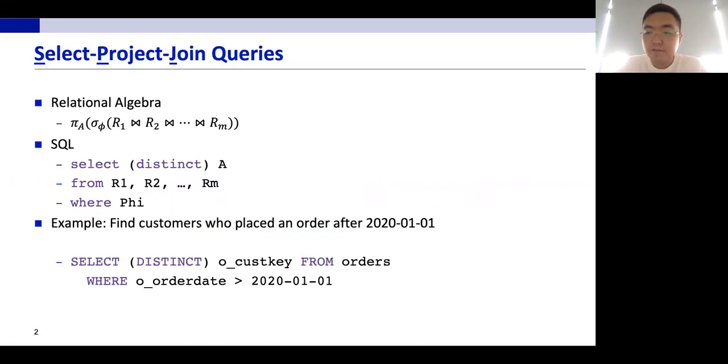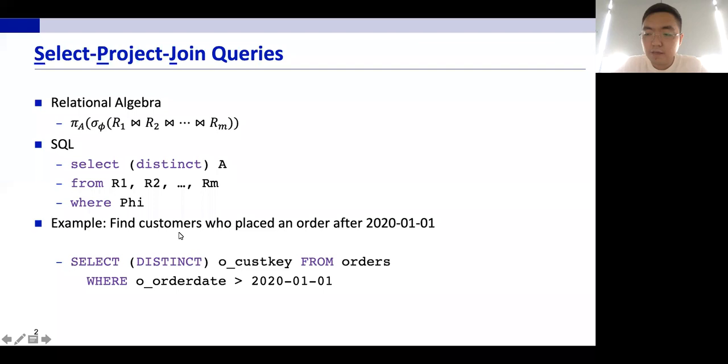SPJ stands for Select, Project, and Join. They are the three most basic database operators in database queries. An SPJ query is represented like this in relational algebra, or as a select from where clause in SQL.